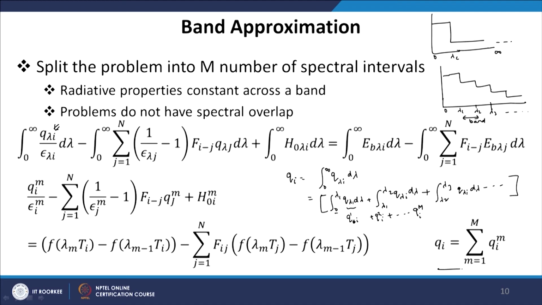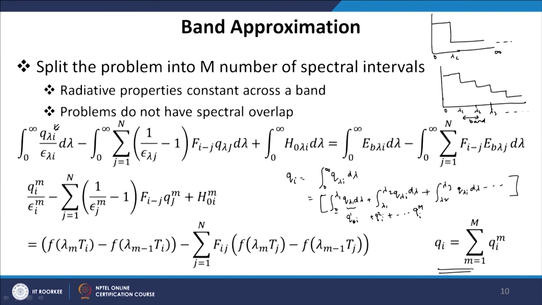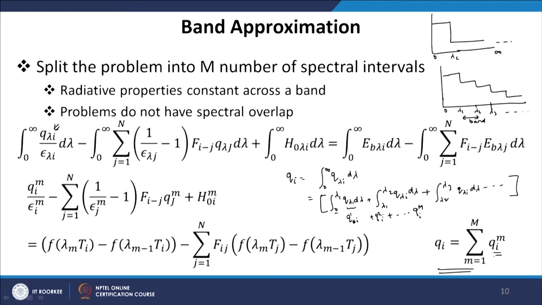So, our heat flux is basically summed over all the spectral intervals. So, q I, the total heat flux, is basically the sum from m equal to 1 to capital M spectral intervals or bands of the average heat flux over each band. So, that is what we have basically done.